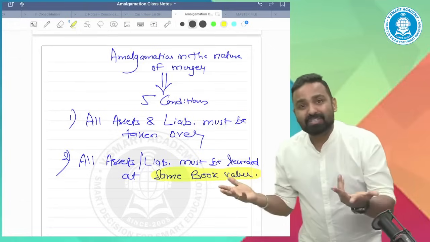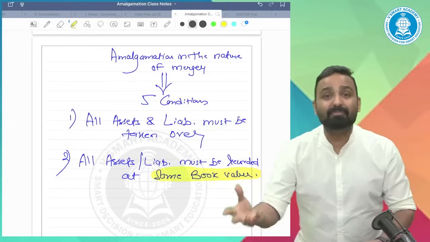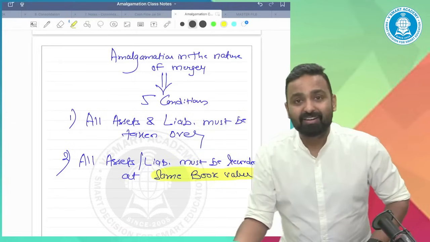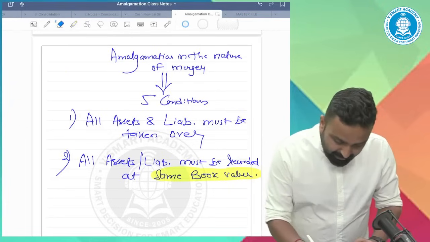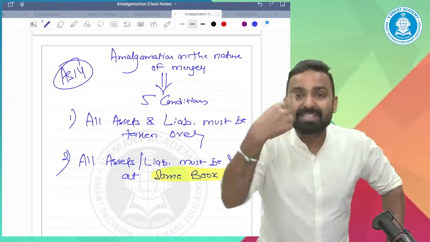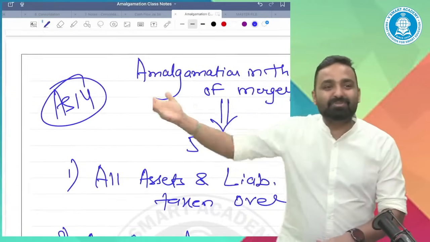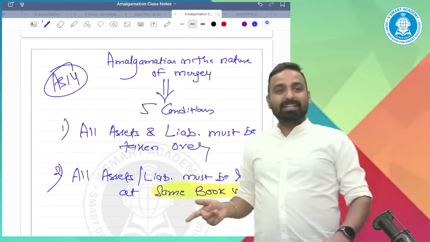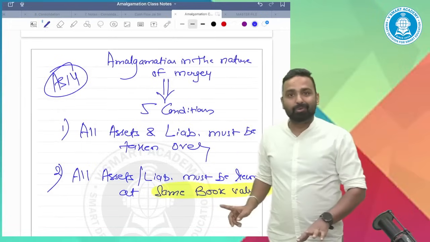Again, same common sense. I will give you the PC based on the real market values now. Forget about the recording. These are the requirements of AS14. But how much PC I will give you? Who is AS14 to tell me that you have to calculate the PC by book value, or that you are using book value, so calculate the PC by book value?